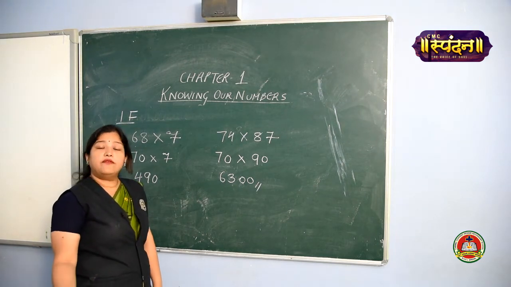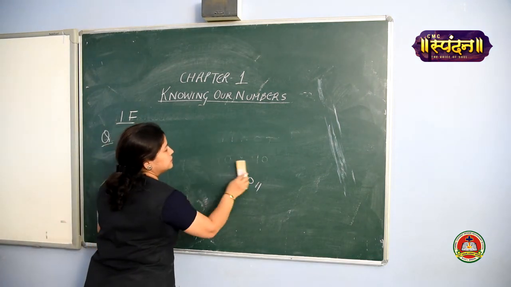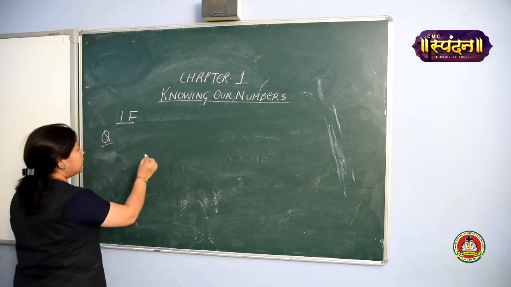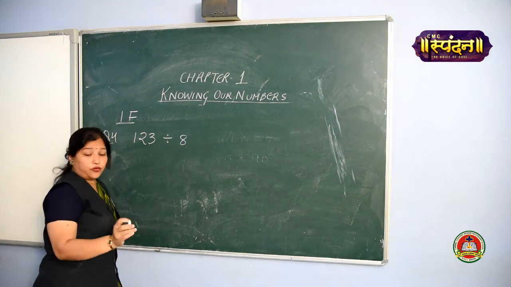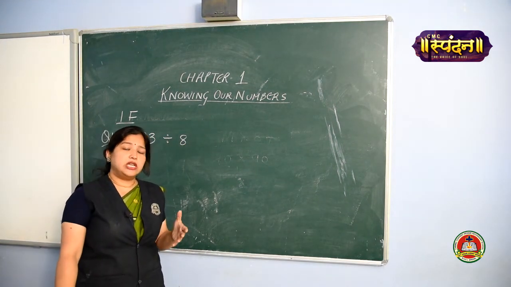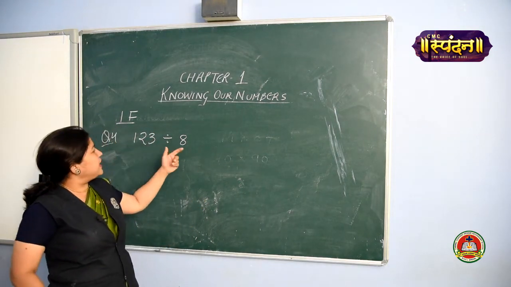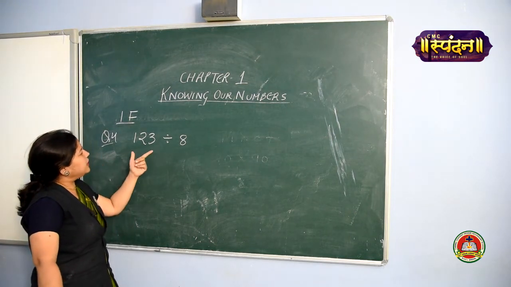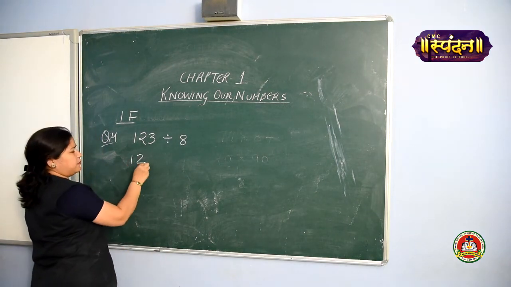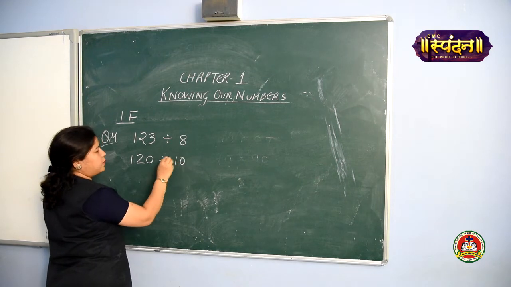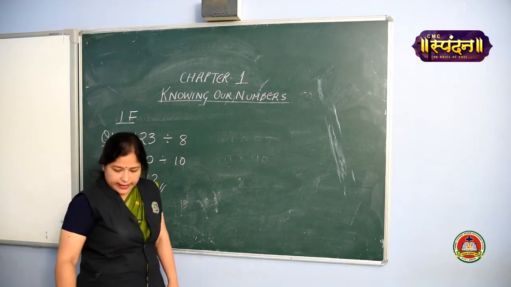In question number 4, we have to estimate the quotient. Okay. So question number 4, we'll estimate the quotient. 123 divided by 8. We have to find their compatible numbers, girls. We are not rounding off. Okay. So 123 and 8, I can make 123 as 120 and 8 I can make 10, and then I can easily divide. So I think I am going correct. This can be done like this, and 120 when divided by 10, the answer will be how much? 12. Clear? Okay.